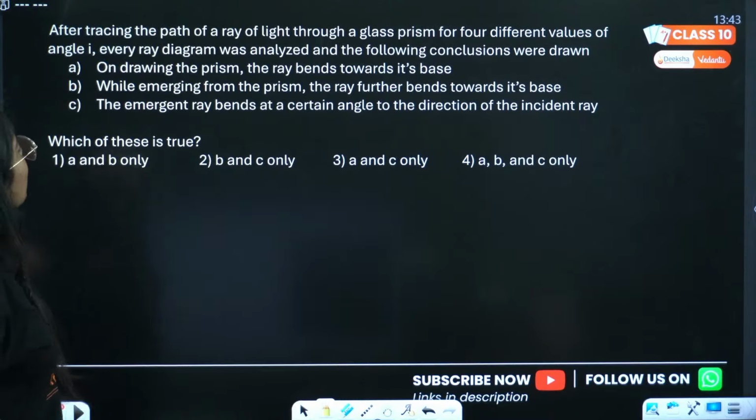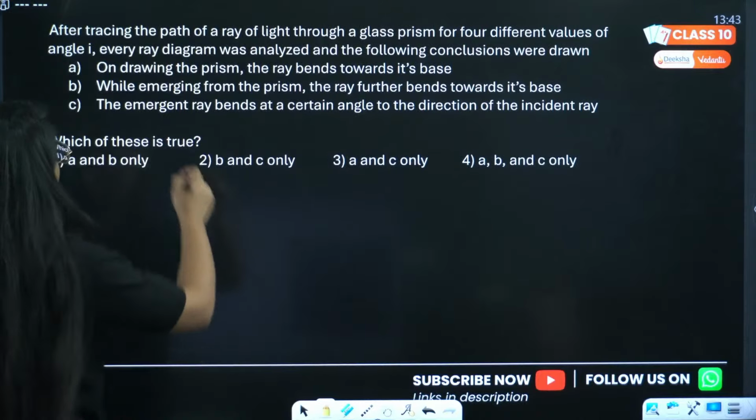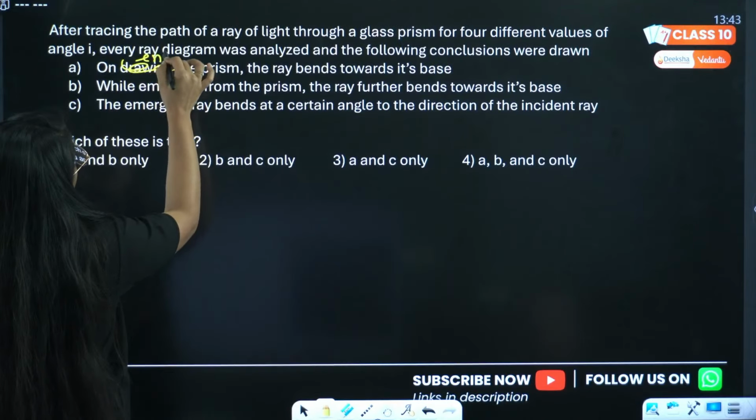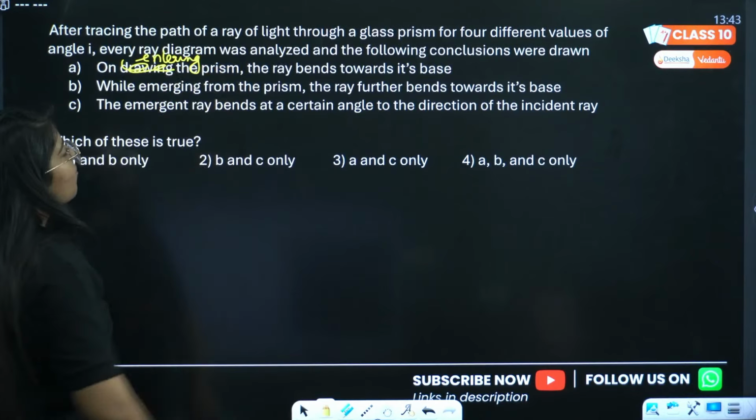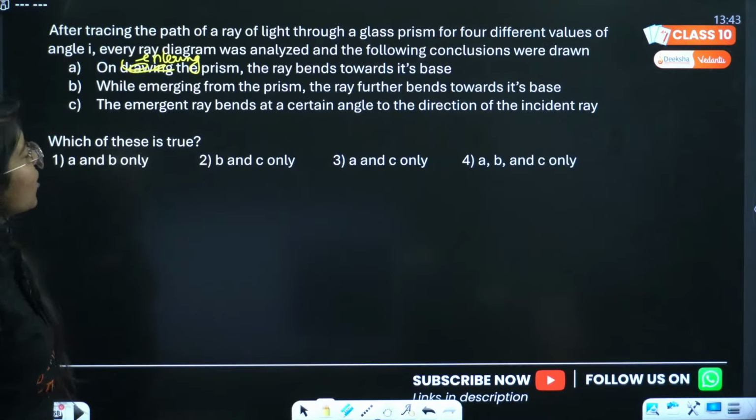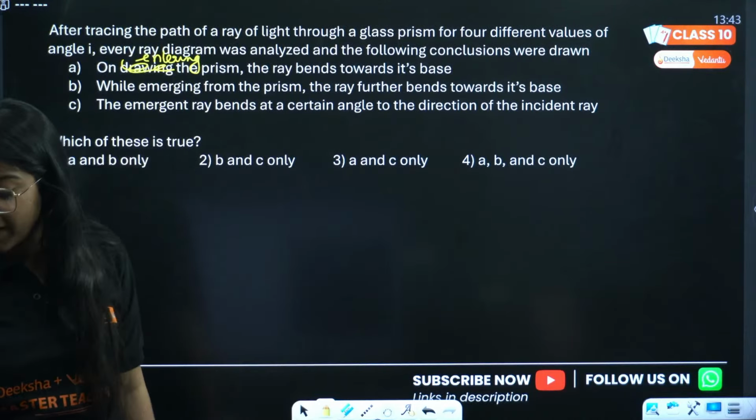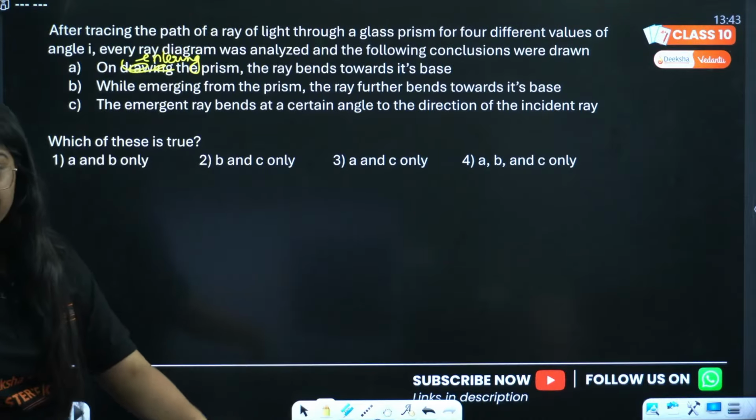Okay. Let's move on. After tracing the path of a ray of light through glass prism for 4 different values of angle I, every ray diagram was analyzed and the following conclusions were drawn. On entering the prism, the ray bends towards its base. While emerging from the prism, the ray further bends towards the base. The emergent ray bends at a certain angle to the direction of incident ray. Which of these is correct?